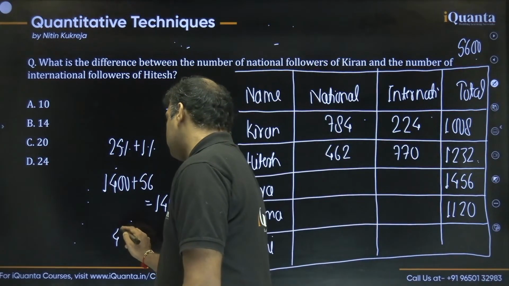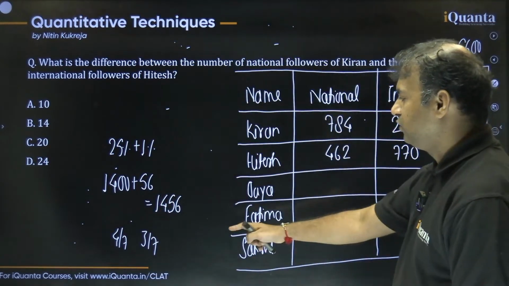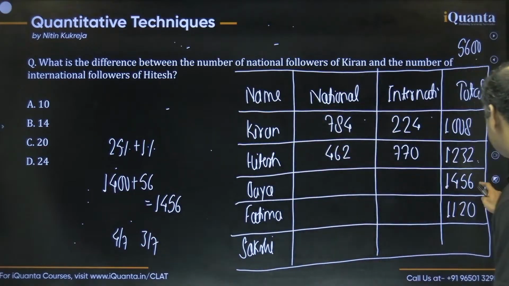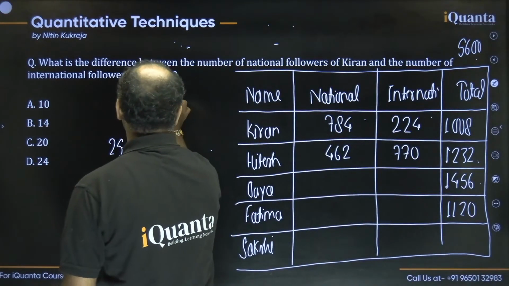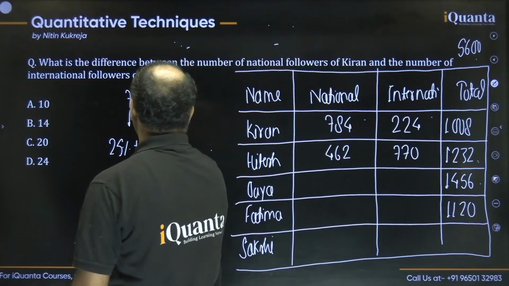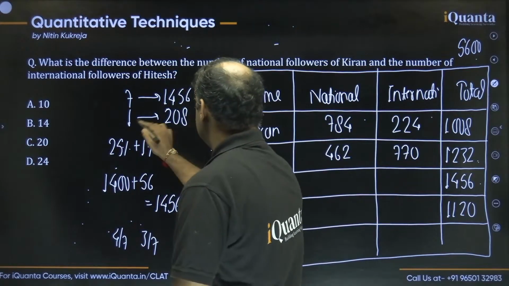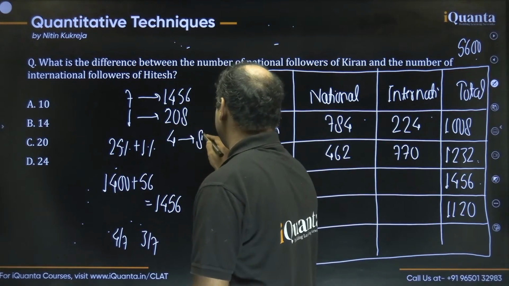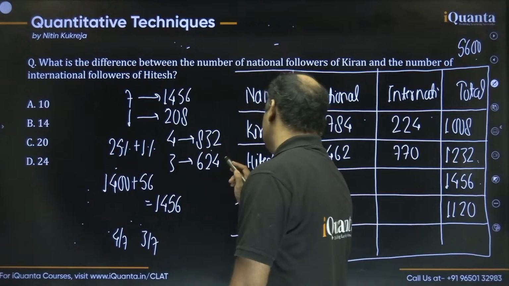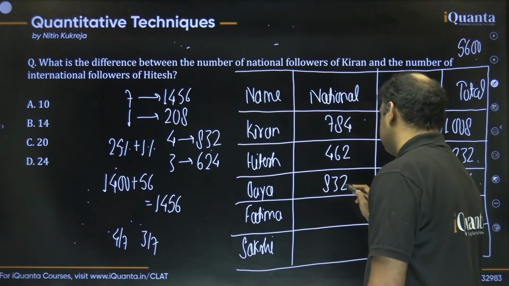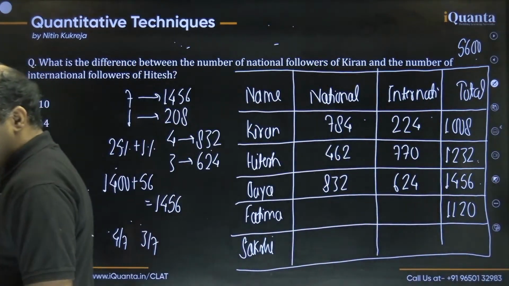We can either say 4 by 7 or 3 by 7, right? Or we can do some basic logic as well. 4 plus 3 is 7, okay? So 7 is equal to 1456. If 7 is equal to 1456, what should 1 be equal to? 1 should be equal to 208. Now we have to find 4 and 3. If 1 is 208, 4 should be 832, doing 4 times, and 3 should be 624, right? So here it is 832 and 624. I hope this is clear to all of you for Jaya, the way I calculated.